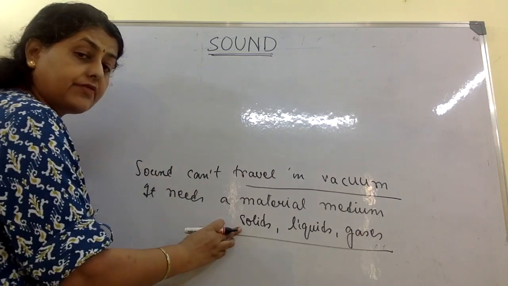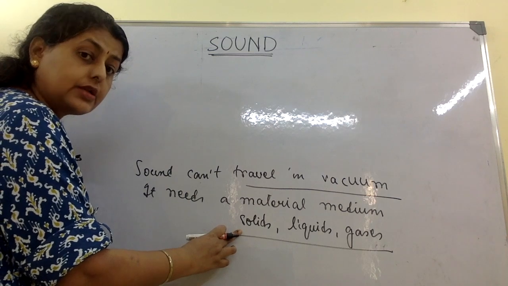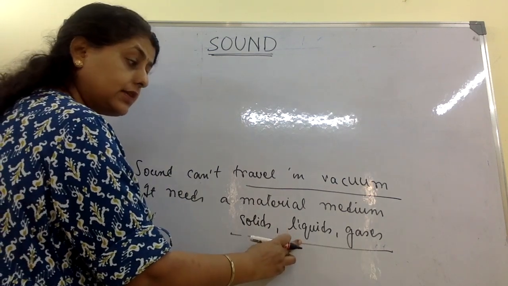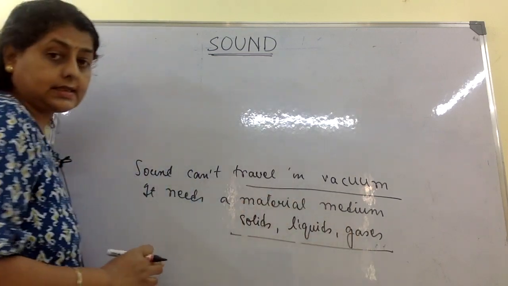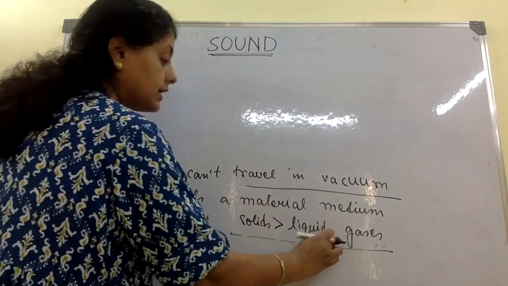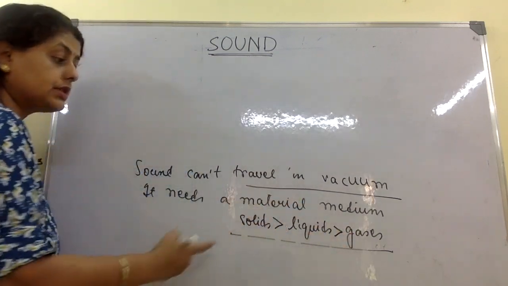Now, the particles are very close by in solids. So sound is the fastest in solids, then less fast in liquids and the slowest in gases. Remember this. The highest speed of sound is in solids, then next highest is in liquids, and it is slowest in gases.